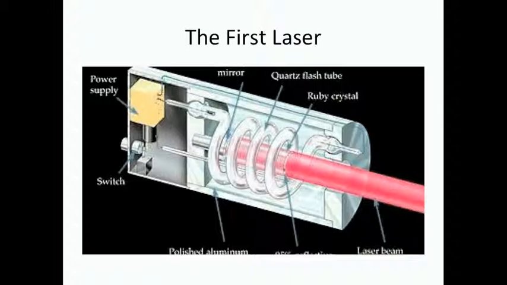As for the pumping source, there are two ways for pumping: by optical and electrical excitation. In optical excitation, a high-intensity light source is used to excite the gain medium, just like the one shown here, whereas electrical excitation would involve the use of intense electrical discharges. In order to generate the high-intensity light, the light needs to be directed back and forth through the gain medium, which is placed inside the resonator. The resonator includes a pair of mirrors that direct the light through the gain medium. That's the basis of how a laser works.